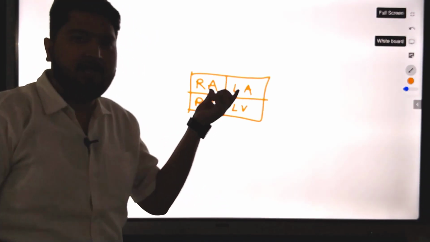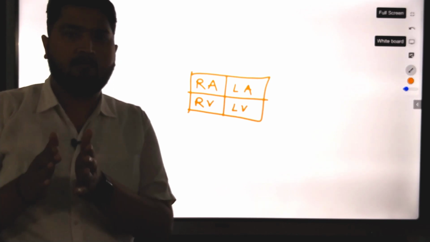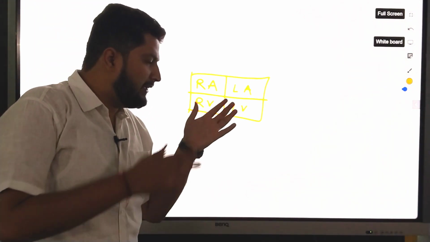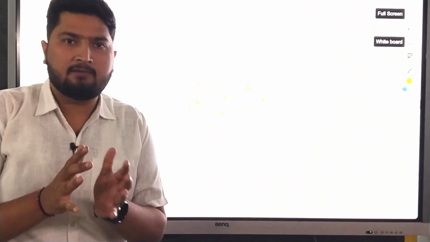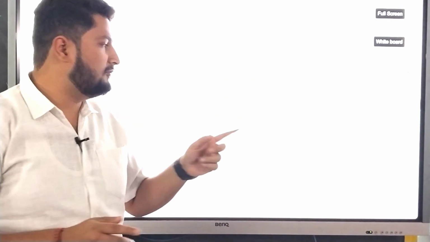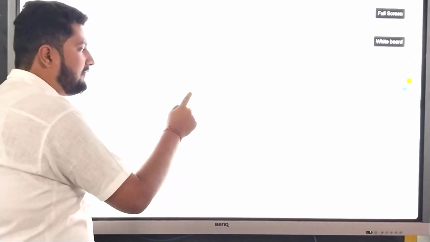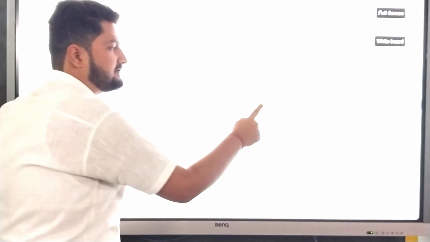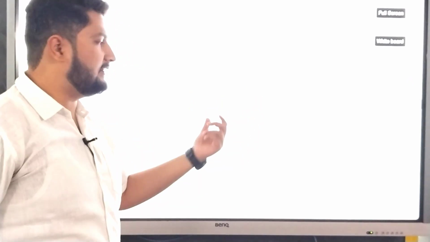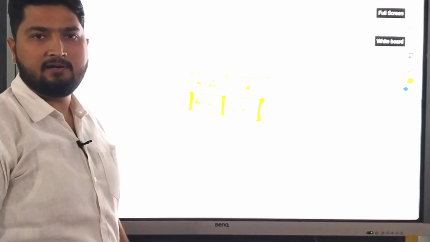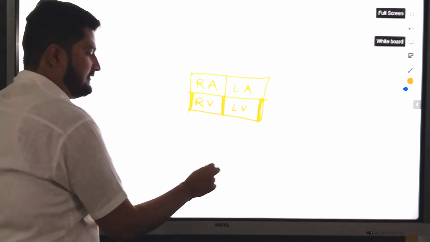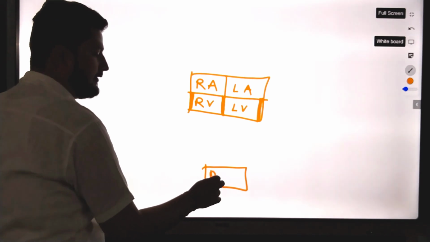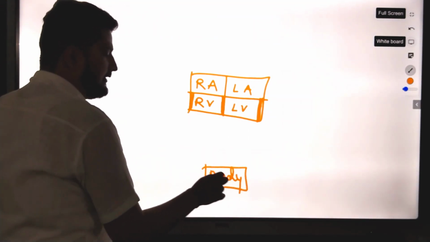So which chamber will have thicker membrane? Obviously the membrane which has to pump the blood should be thicker. Therefore the ventricles are thicker compared to the auricles. Why? Because ventricles have the function to pump the blood. From the body, this is the human body, from the body, all the deoxygenated blood is received